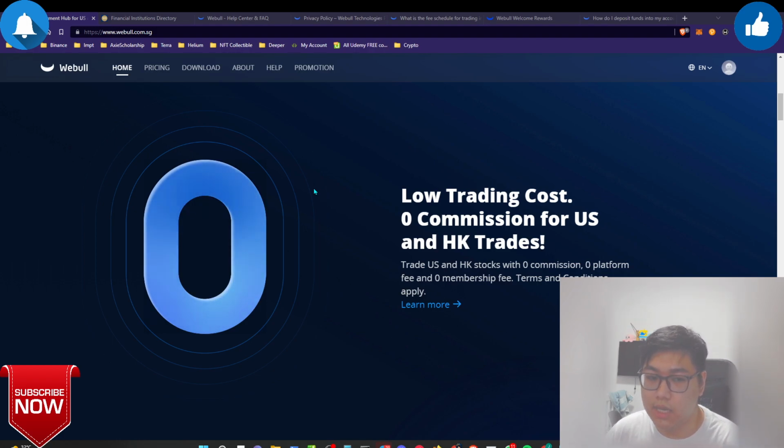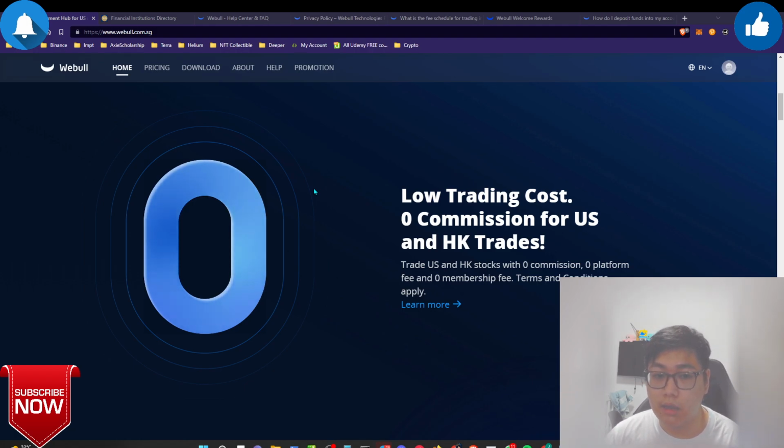And right now it is the first time they are launching, and there's a promotion ongoing. But in the future, if the competition is much more intense against the three major ones I heard of, Moomoo and Tiger Brokers, these two are the ones that offer 0% commission. If these two want to compete, they can give out even more money. And WeBull can upgrade their referral system and reward system, and you guys as consumers will benefit.